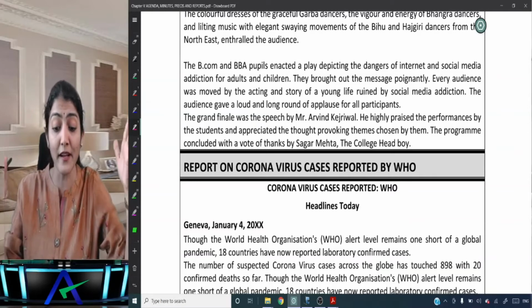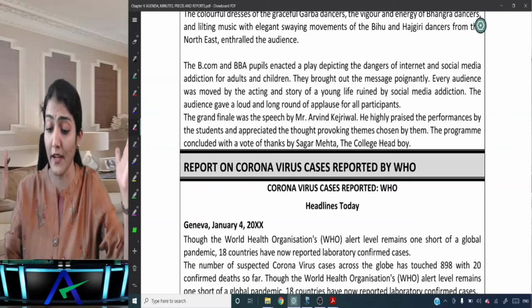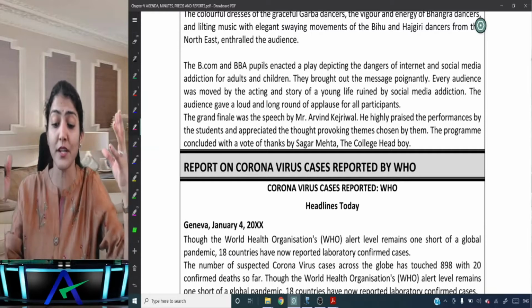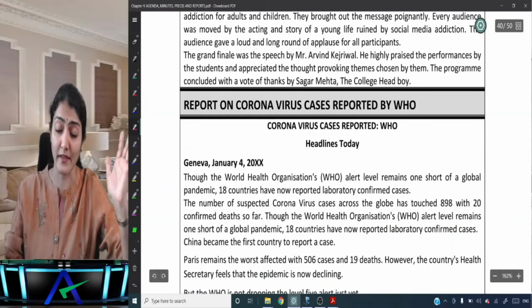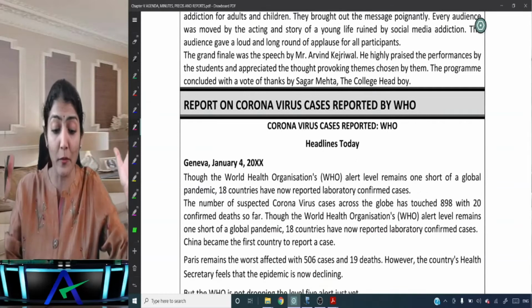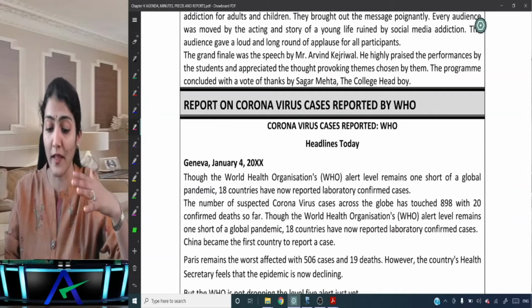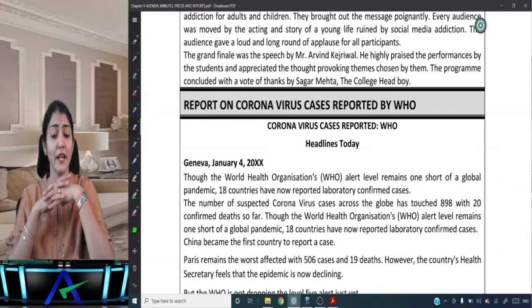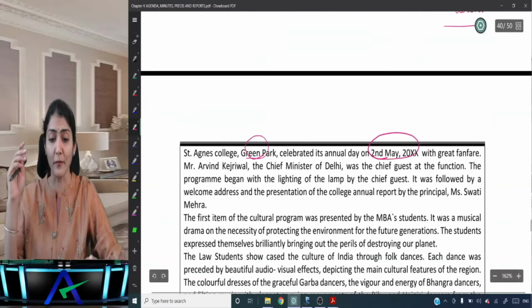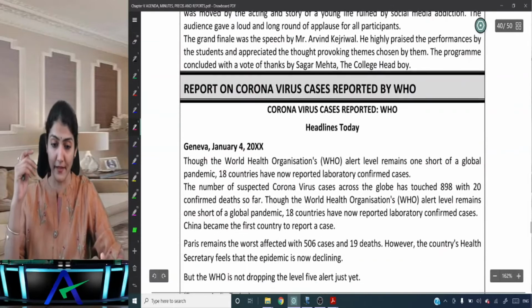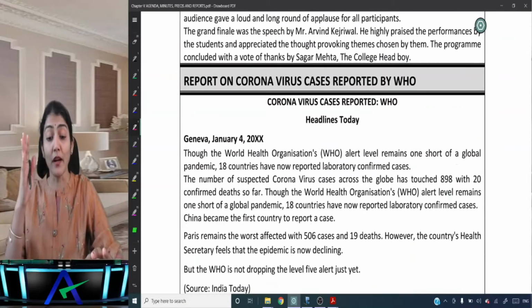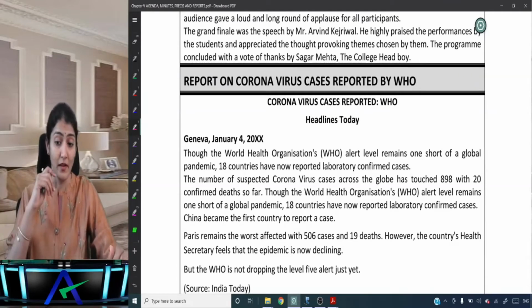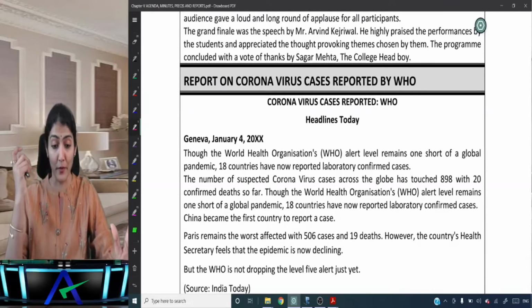Every audience was moved by the acting and the story of a young life ruined by the social media addiction. The audience gave a loud and a long round of applause for all the participants. The grand finale was the speech by Mr. Arvind Kejriwal. He highly praised the performance by the students and appreciated the thought-provoking themes chosen by them. The program concluded with a vote of thanks by Sagar Mehta, the college head boy. Right, so that's a report which is coming in the school magazine.